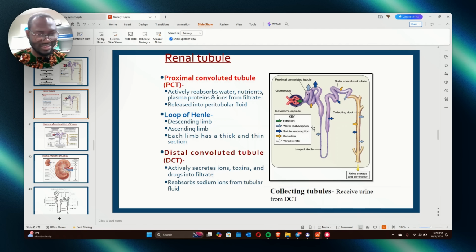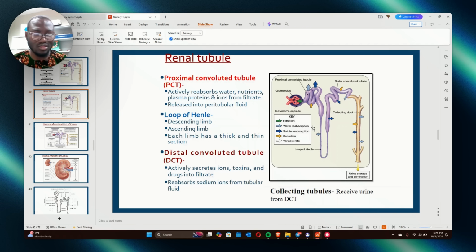Inulin and creatinine. But if they ask which one we prefer, it is creatinine, because creatinine is produced in the body, but inulin is not. We don't like to go invasive, and inulin you have to inject into the person. So we prefer creatinine. But just know that inulin and creatinine are cleared maximally in the body.